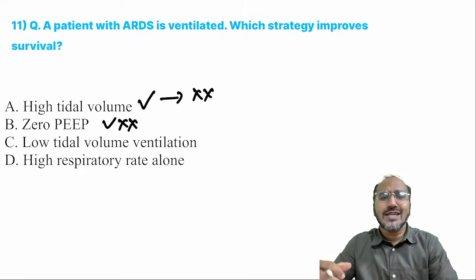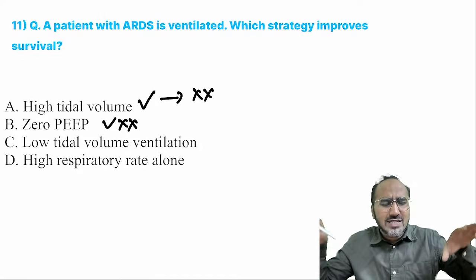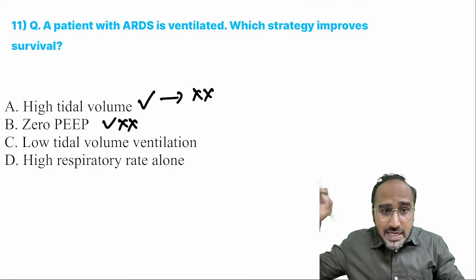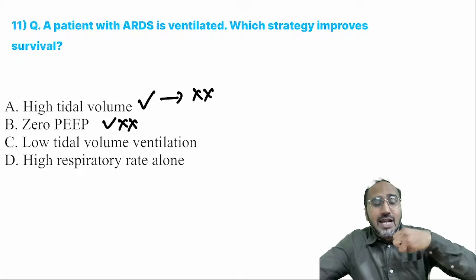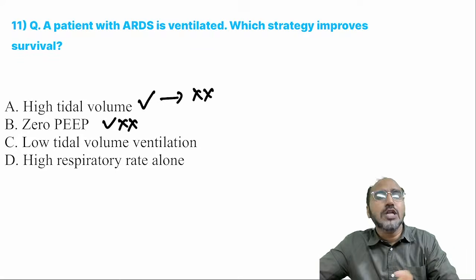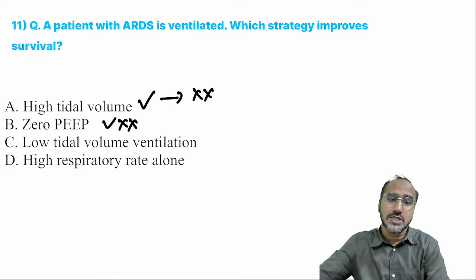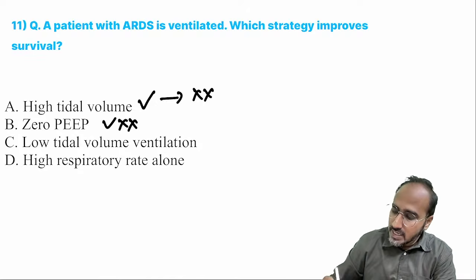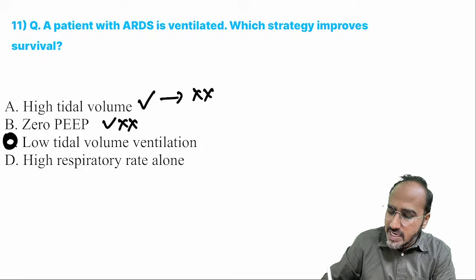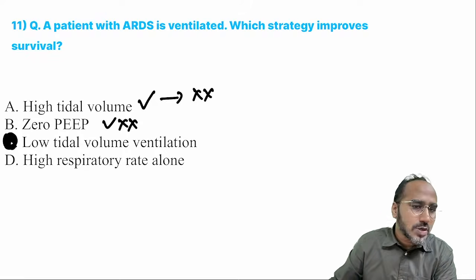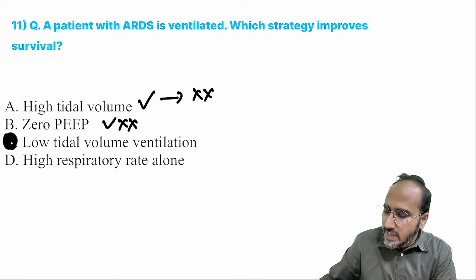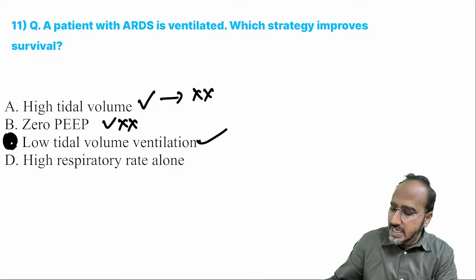You know, guys, basically in ARDS, the lung is in a very bad state. PEEP is usually a soldier that goes to the lungs. It will help the lungs to recruit new alveoli, helps in oxygenation. So you need to go for a high PEEP. Okay? Can you go for low tidal volume ventilation? Yes. So for ARDS, you have to go for low tidal volume ventilation. High respiratory rate alone won't work. Low tidal volume ventilation should always be given in ARDS. So that's the correct answer.